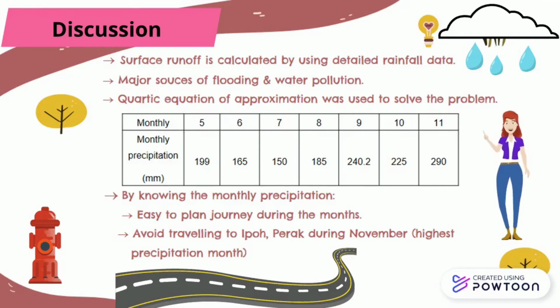Therefore, by knowing the monthly precipitation, pedestrians can easily plan their journeys during those months. Road users can avoid traveling to Ipoh, Perak during November, as the data show that monthly precipitation during that month recorded the highest.